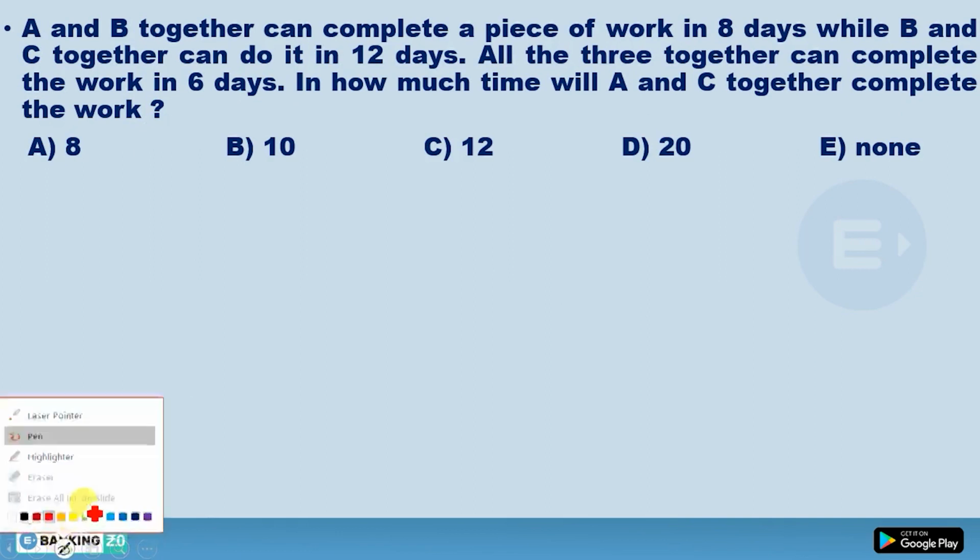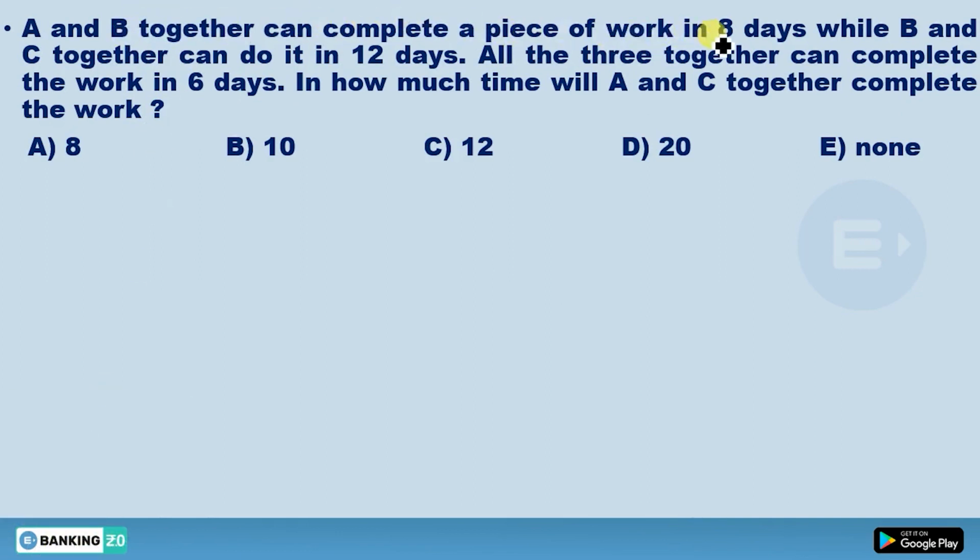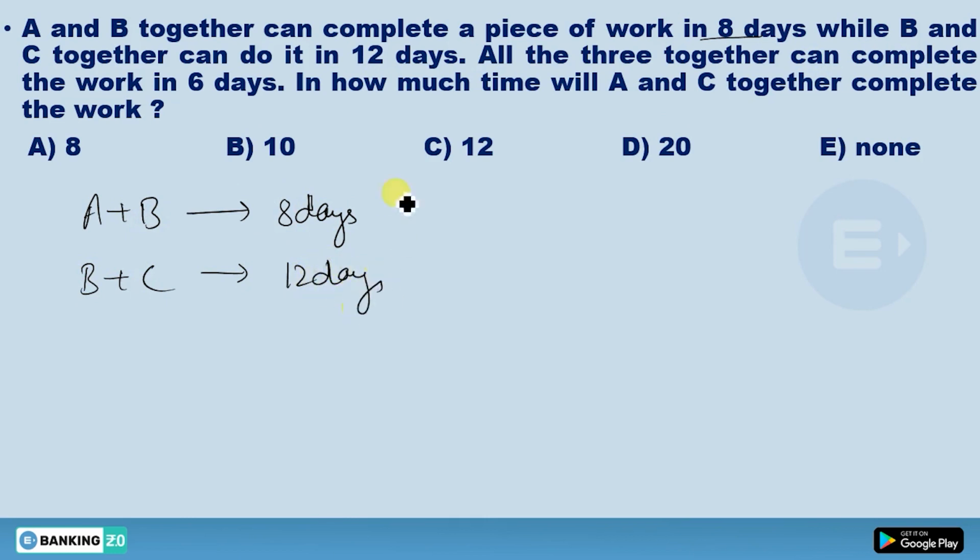Now move to the next one. What is next question? You can see here A and B together can complete a piece of work in 8 days. It means A and B can do in 8 days. Okay, B and C, so B and C can do in 12 days. Done. Now all three means A plus B plus C together can complete the work in how many days? In 6 days. Now just take the LCM of these three.